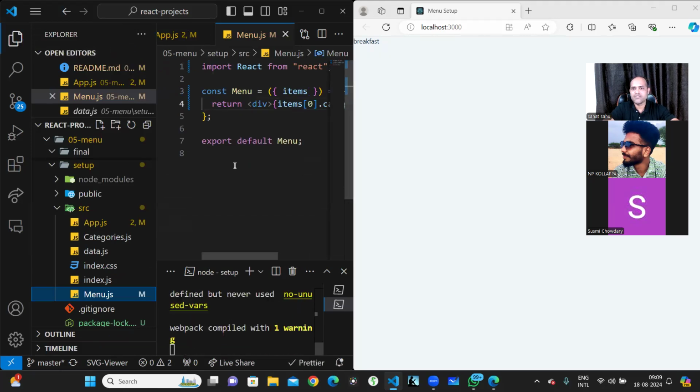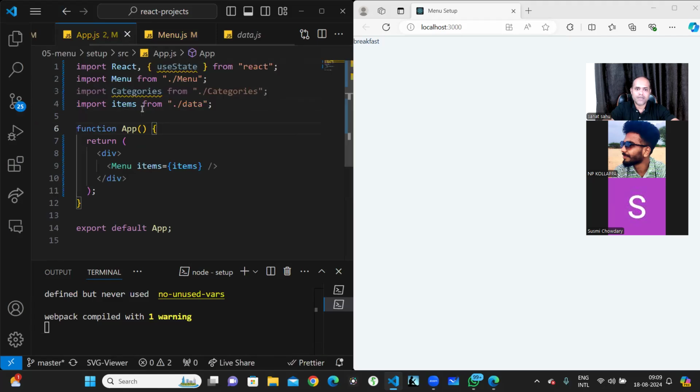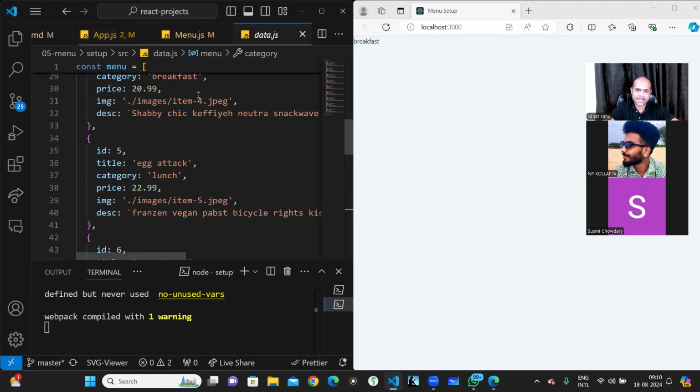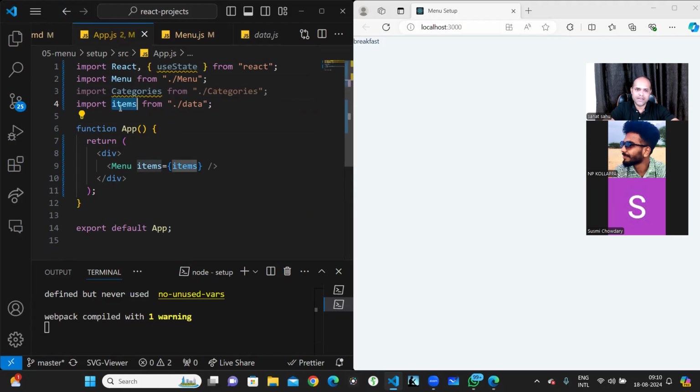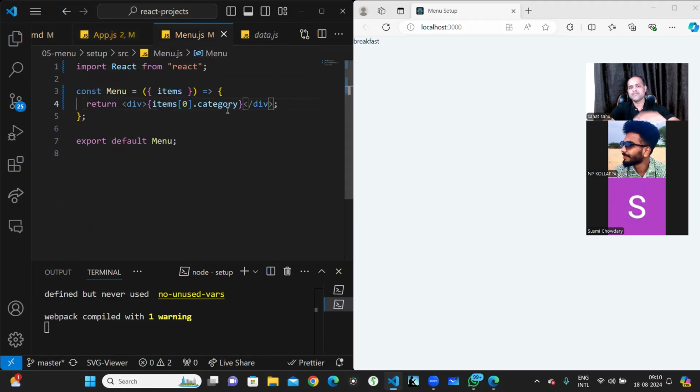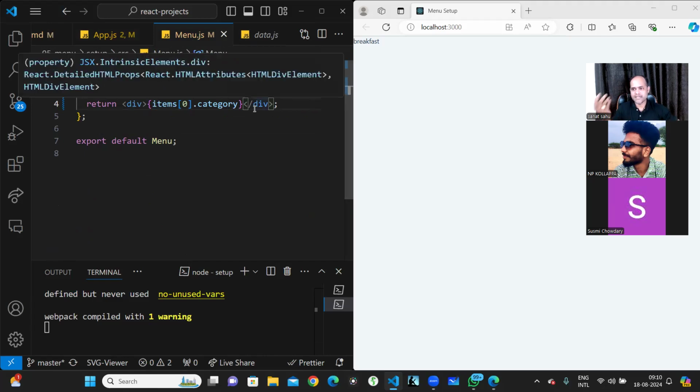Now when I save over here, I can see breakfast, which means that the data I passed from the app.js file, these items which I imported from the data.js file, I am passing to the menu component, and when I show it, it is visible. This much is clear, right? How I passed the data from the parent component to the child component. Clear, right? Is this clear?